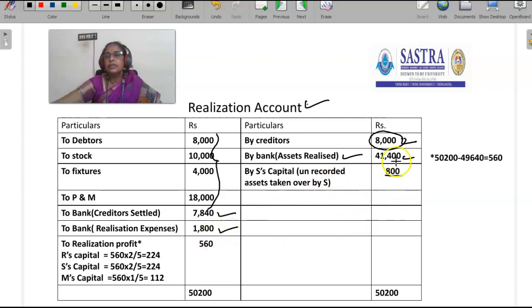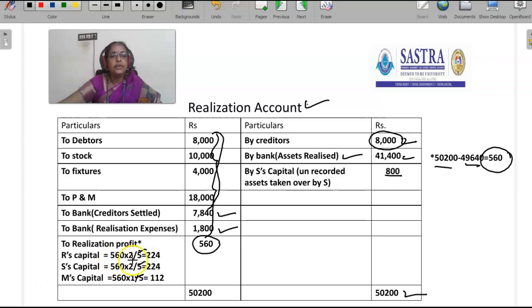The credit side of the realization account is 50,200. The debit side of the realization account is 49,640. So the difference is 560. That 560 is the realization profit. That should be distributed between partners in the ratio of 2:2:1.